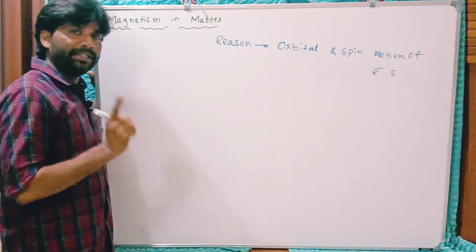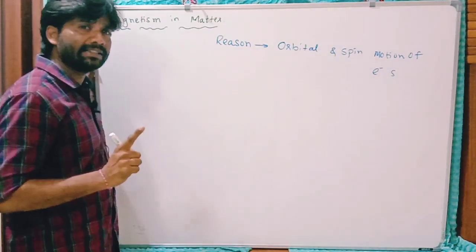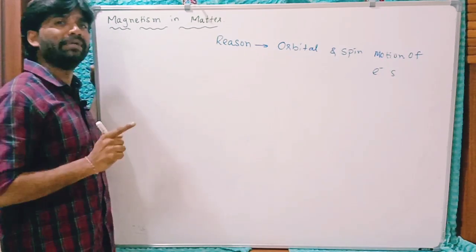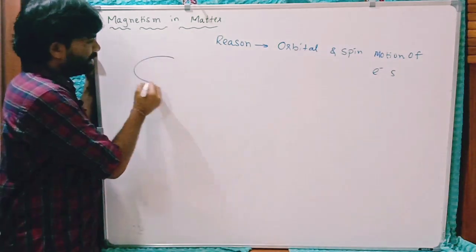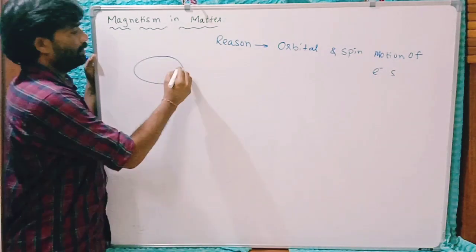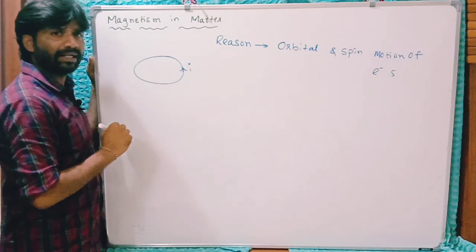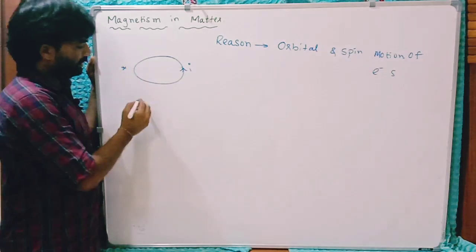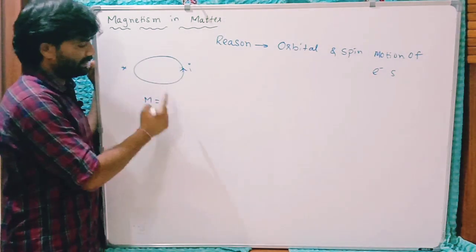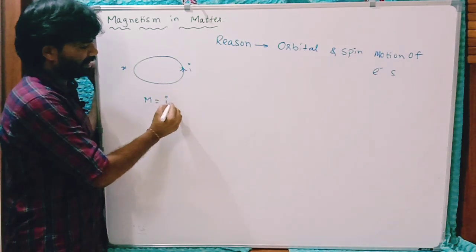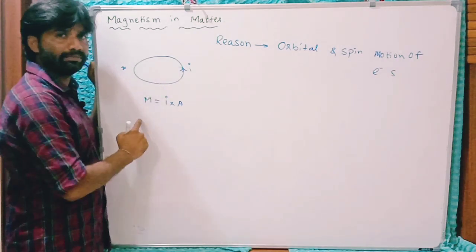So according to Oersted, every moving charged particle as well as current carrying element produces magnetic field. For example, if I take a circular loop carrying some current I, then this loop can produce magnetic field. The ability of this loop to produce magnetic field is given by magnetic moment. Its measurement is given by I, current, into area of the loop. This is the measure of magnetic moment of this loop.